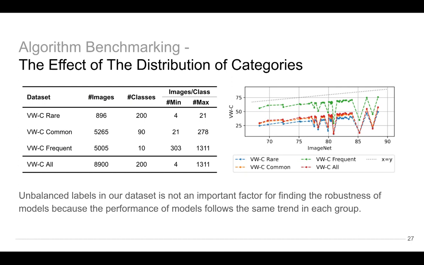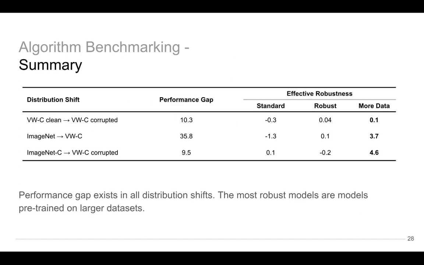We can observe that unbalanced labels in our dataset are not an important factor for the robustness of models, because the performance of models follows the same trait in each group. We can see that a performance gap exists in all distribution shifts. The most robust models are models pre-trained on larger datasets.